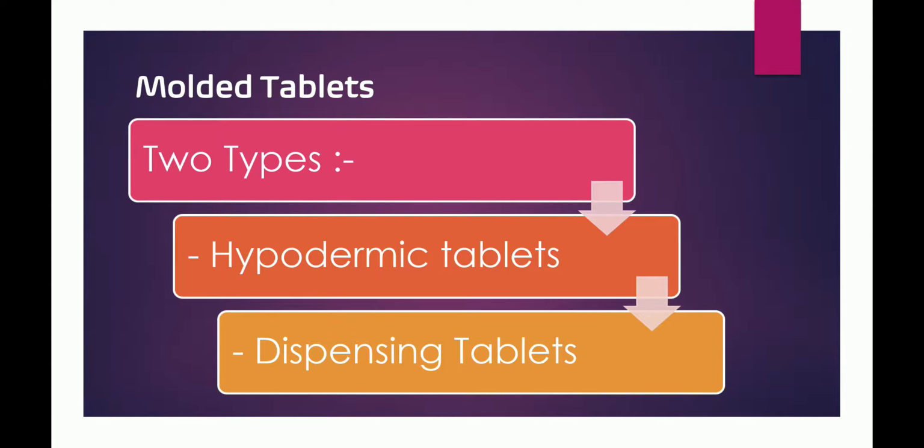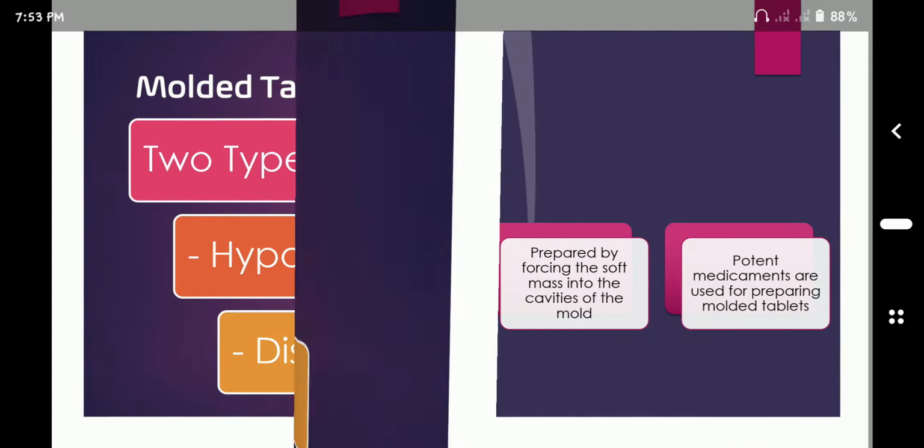In the last class, we discussed that there are mainly two types of tablets. What are they? One is molded tablets and the other is compressed tablets. In today's class, we will discuss molded tablets in great detail. The molded tablets are again classified into hypodermic tablets and dispensing tablets.